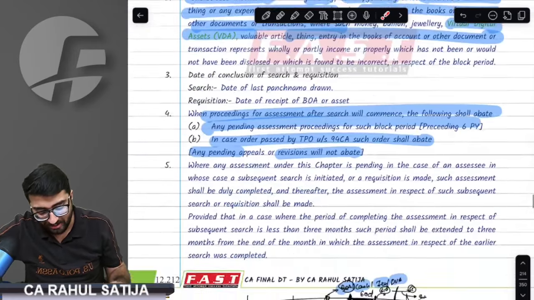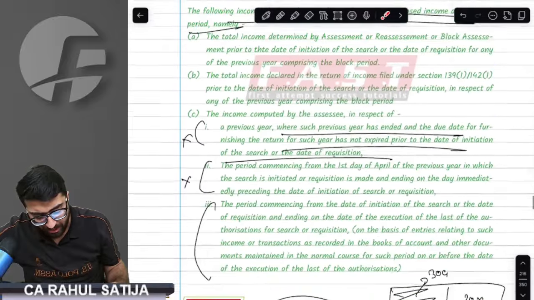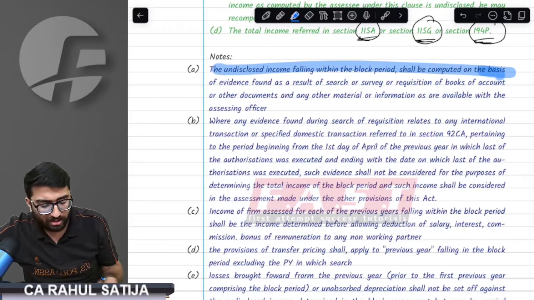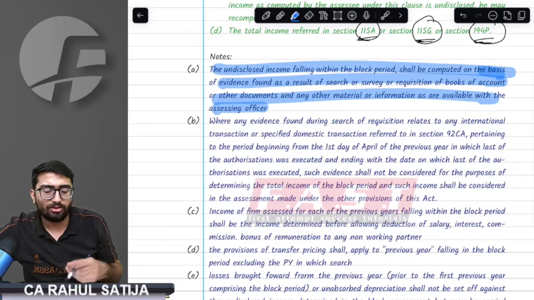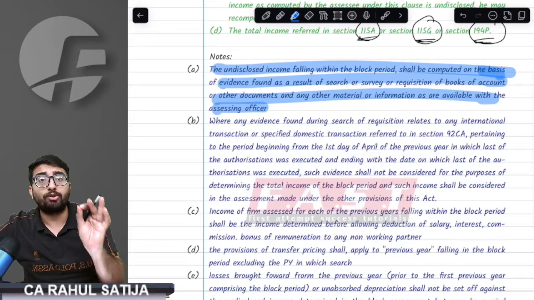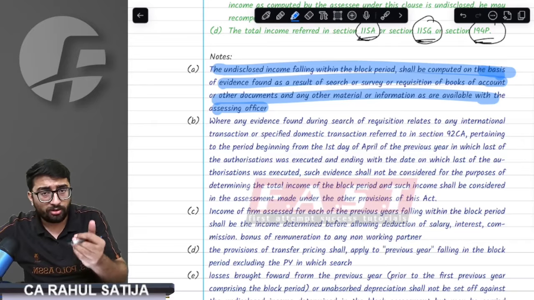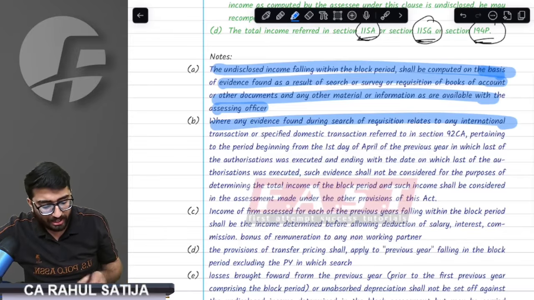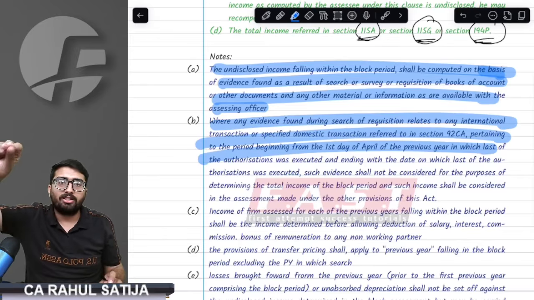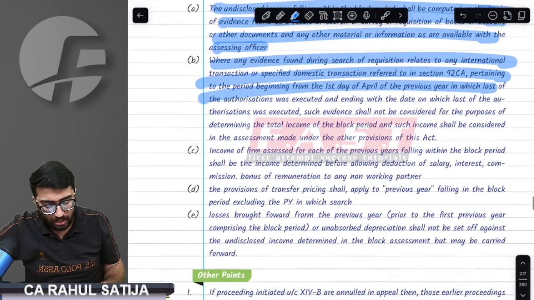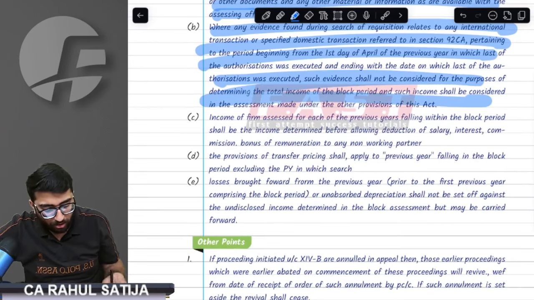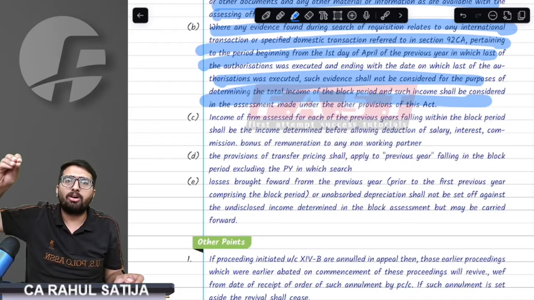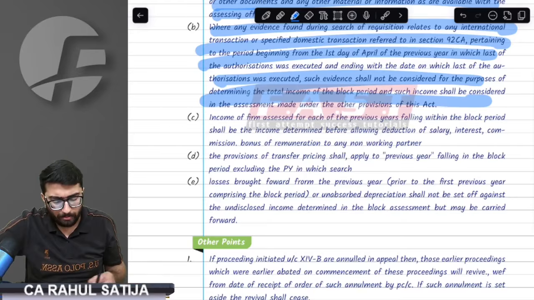Done with that point. So this is the entire block assessment majorly. If there are some things left, we will discuss. See, whenever the assessing officer does the assessment, he would do it on a reasonable basis. He must have proof as to what he is adding to the income. Based on the material gathered, evidence gathered, he will only add income based on that. If an international transaction is found for the year of search, he will not refer the case to the TPO. But if an international transaction is found for any preceding previous year, the provision says that he will refer the case to the TPO because those years have been completed.